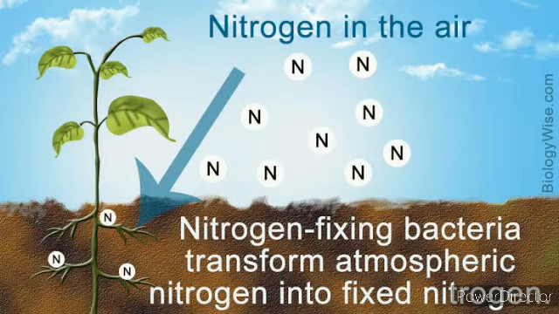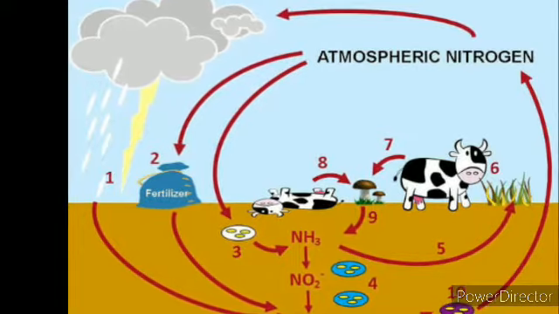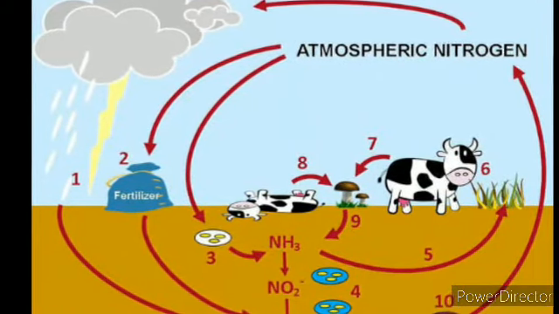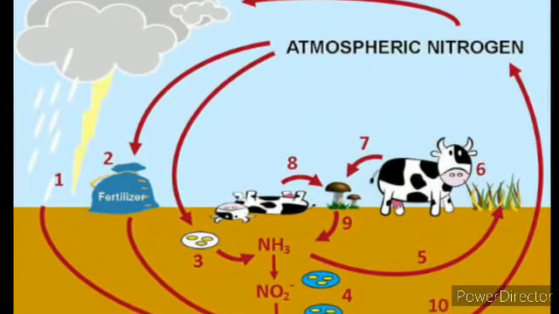So what happens here, lightning causes high temperatures which results in the reaction between nitrogen and oxygen present in air to produce some oxides of nitrogen, and these dissolve in rainwater forming dilute nitric acid, and this nitric acid reacts with the alkalis of the soil to turn into nitrates.